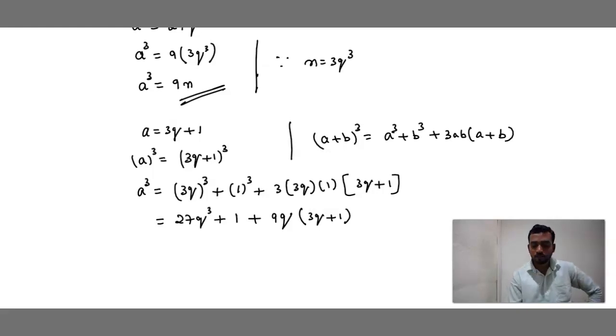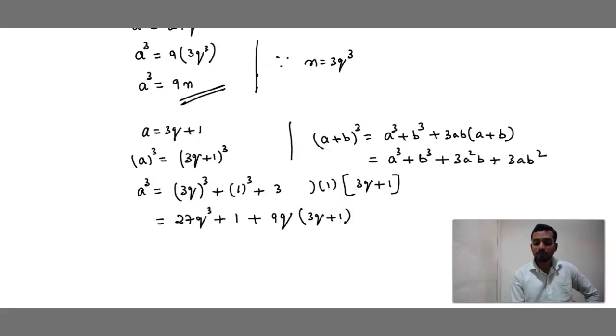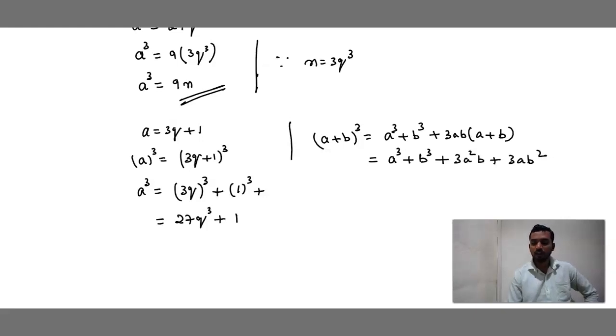Are you getting it, children? One thing I want to tell you: instead of writing 9q into 3q plus 1, if you want you can solve in this step also, no issue, but my suggestion is to try to simplify here itself. a cube plus b cube plus 3ab into a, 3a square b, plus 3ab into b, 3ab square. So can we write like this also? If you want you can try this method also, no problem.